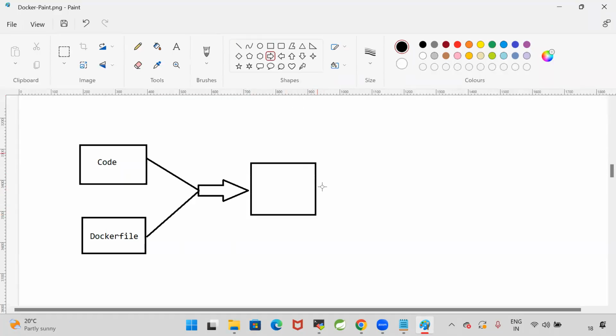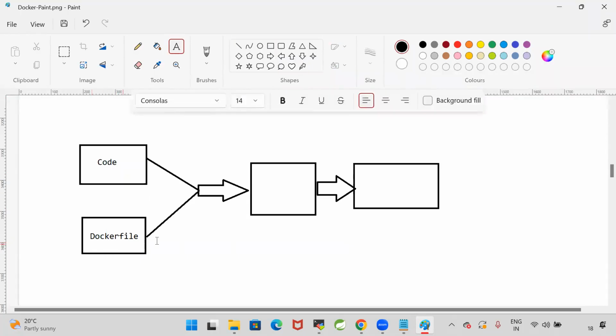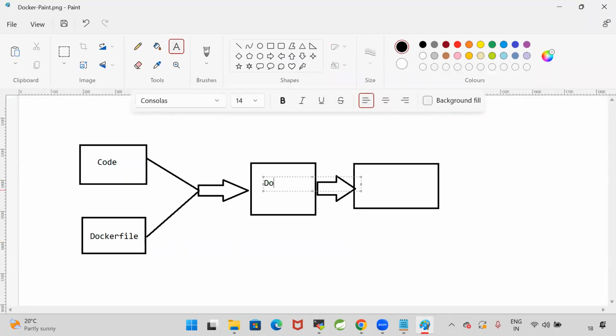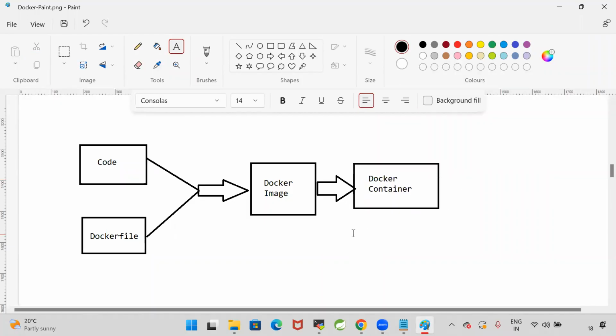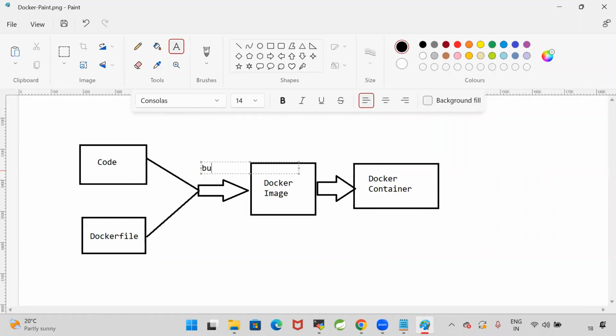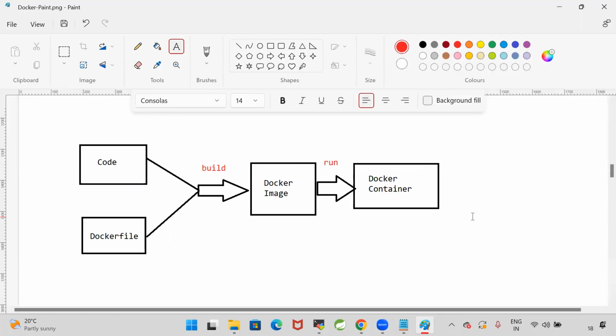With this image, I want to run the Docker container. So code is available plus the Docker file is available. By using them, we are going to create a Docker image. By using the Docker image, we are going to create a Docker container. Our application will run inside the Docker container. So this is called build image. Docker build creates the Docker image, then we run the Docker image, then the Docker container is created.